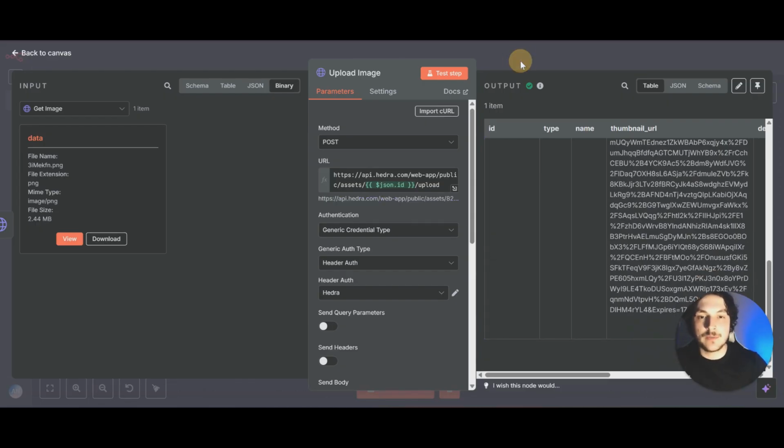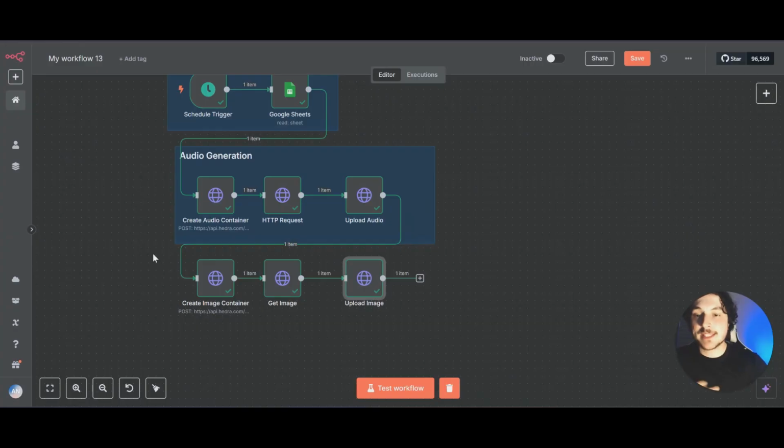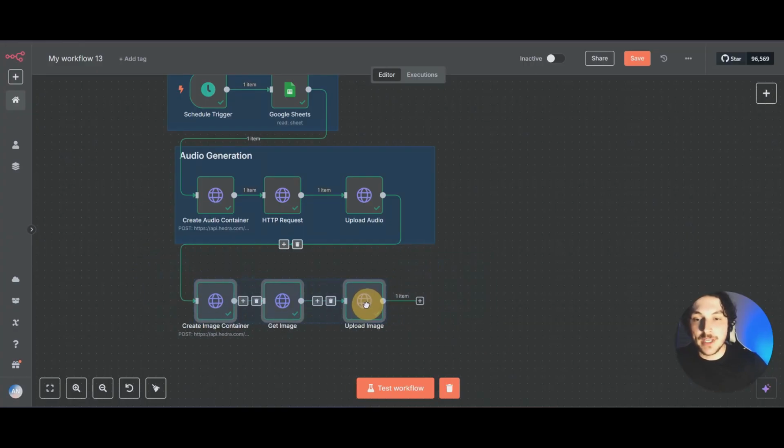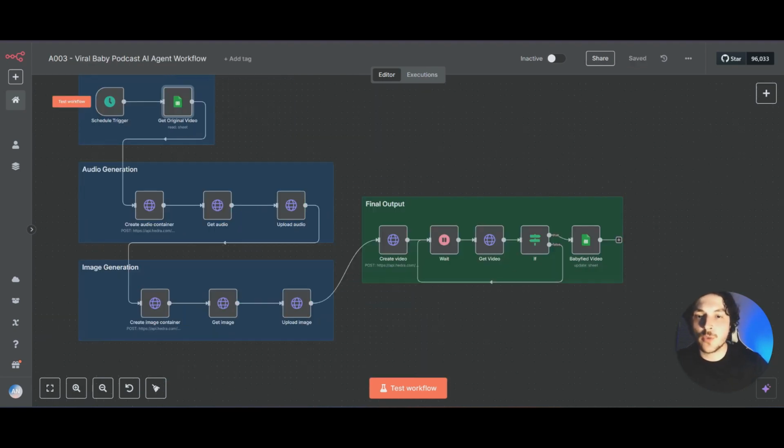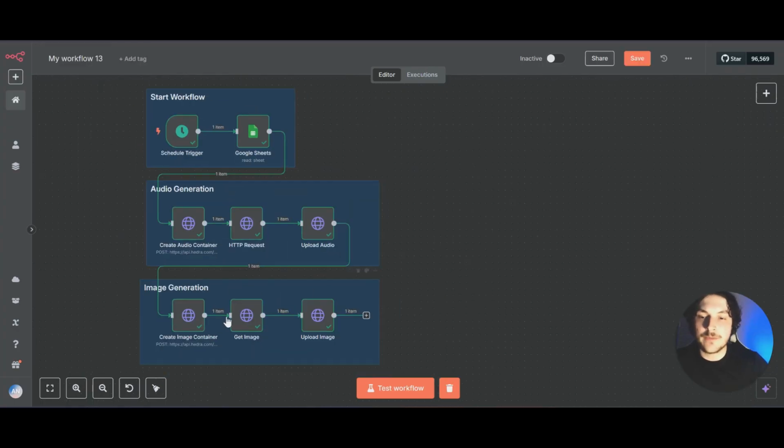So we can just click out. Just like that, step 3 is done. The image generation is completely done. We can neaten that up a little bit, add a sticky note, and rename it. Now if we come back over to the original workflow, you can see that all we have left is this final output, which is super easy to set up, and we'll do that right now. For the next step, we can just copy this node right here.